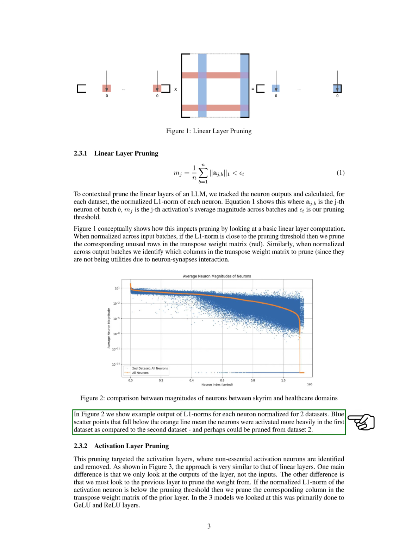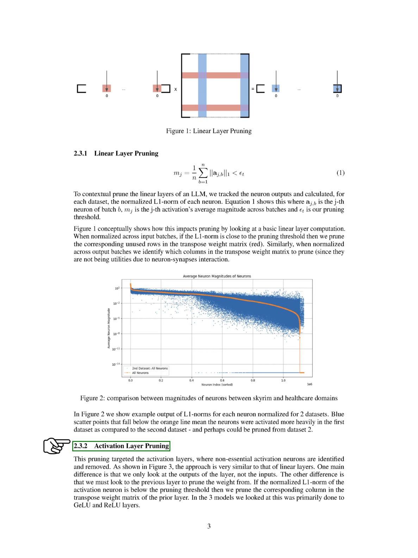In Figure 2, we show example output of L1 norms for each neuron normalized for two datasets. Blue scatter points that fall below the orange line mean the neurons were activated more heavily in the first dataset as compared to the second dataset, and perhaps could be pruned from dataset 2.